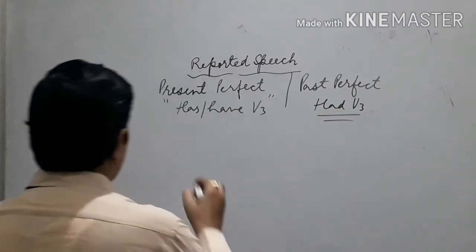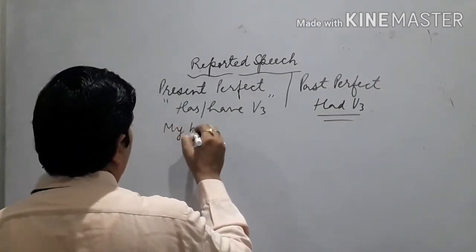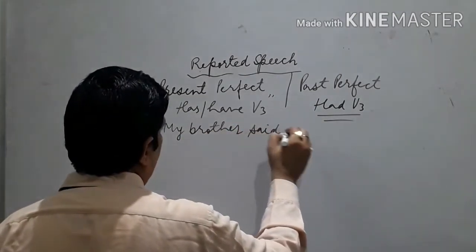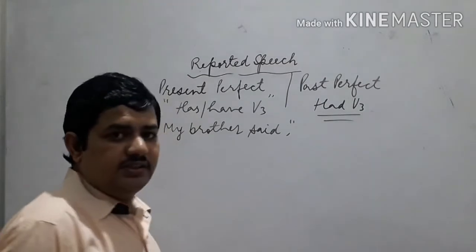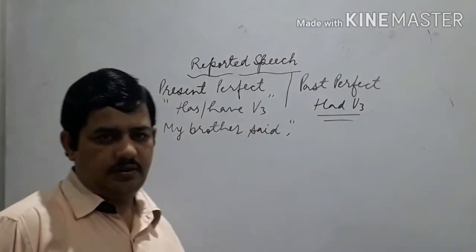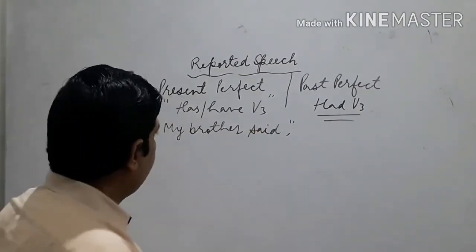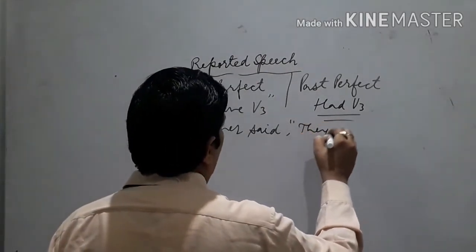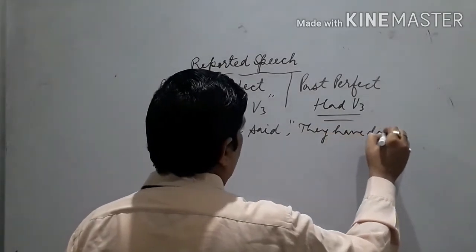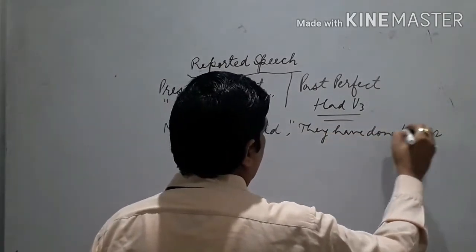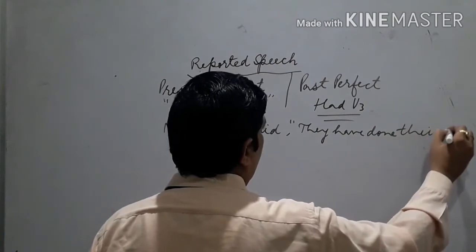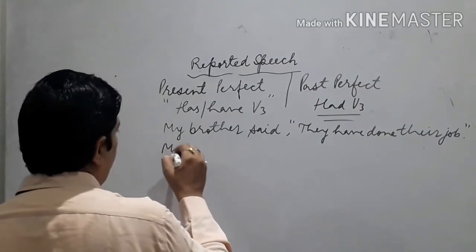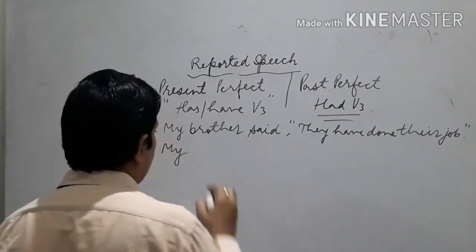Listen. My brother said, "They have done their job." It is not necessary that every time we have an object here. So convert it into indirect.